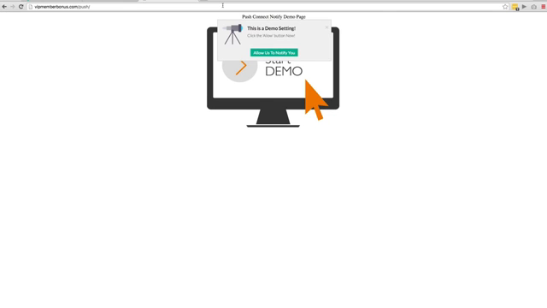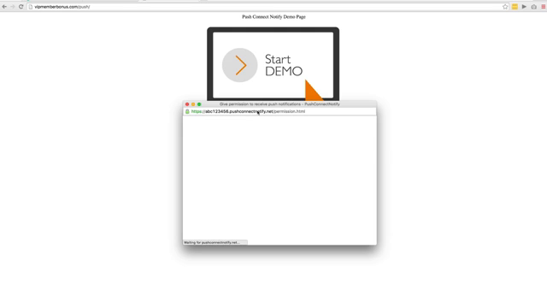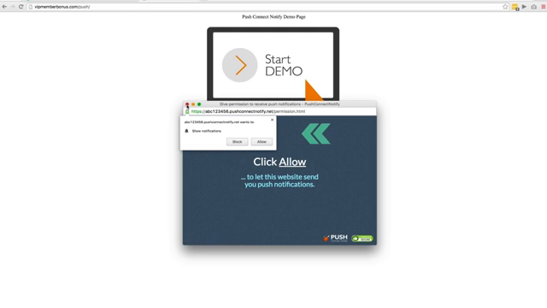Now we're back here again, and let's pretend that the person X'd out. They can only X out of this if they want to press that X. When you press that X, you'll see on the bottom right hand corner that a little icon will pop up continuously, and they can hit get notifications at any time. It's a floating image so that you can always follow the customer around. If they hit that button, it's always going to pop this up where they can always allow.